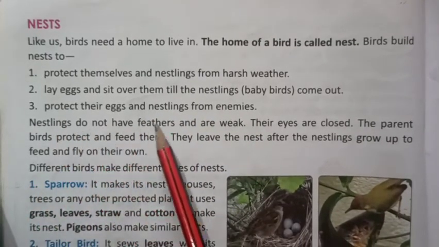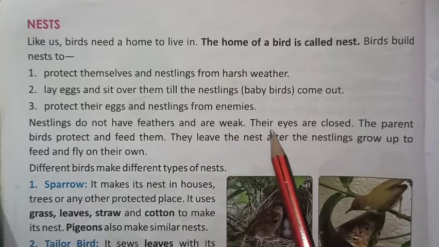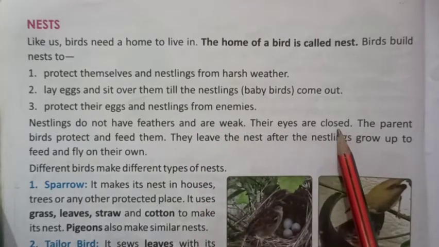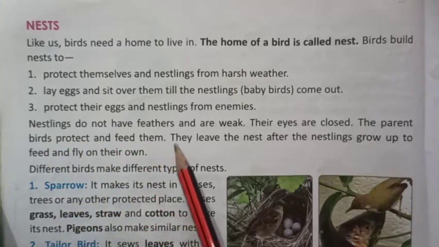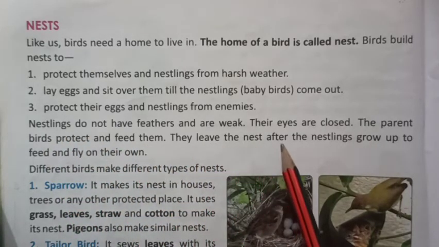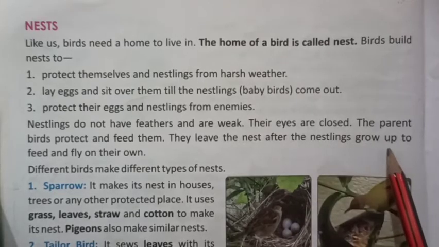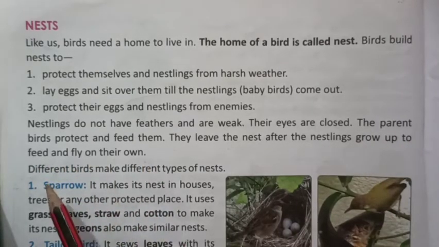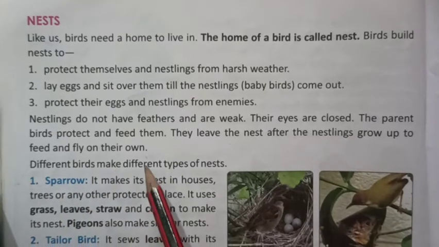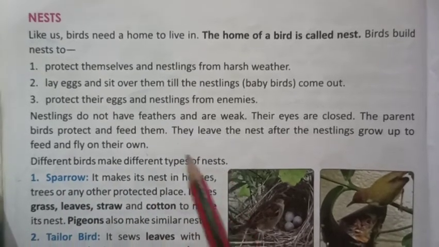Nestlings do not have feathers and are weak. Their eyes are closed. The parent birds protect and feed them. They leave the nest after the nestlings grow up to feed and fly on their own. Different birds make different types of nests.